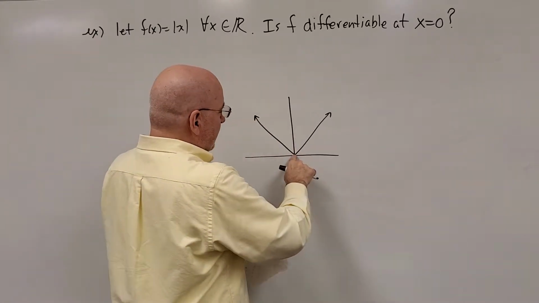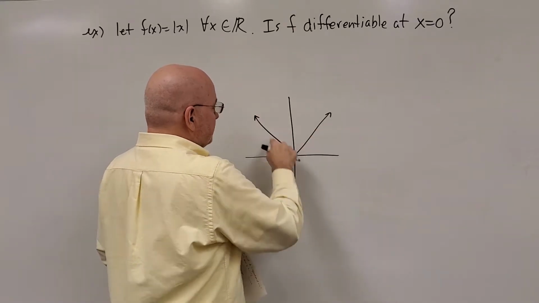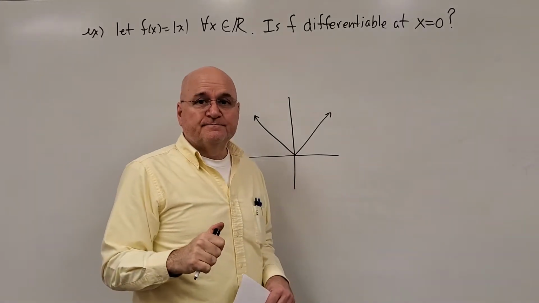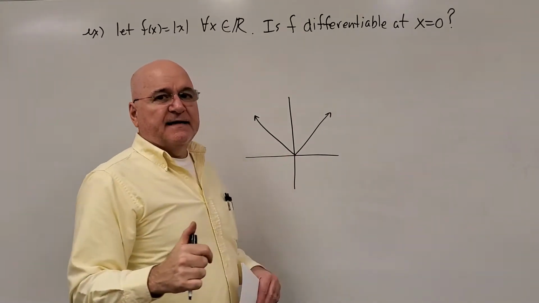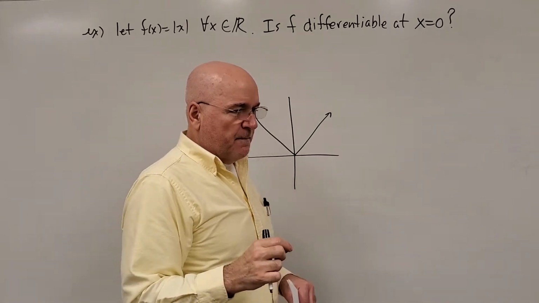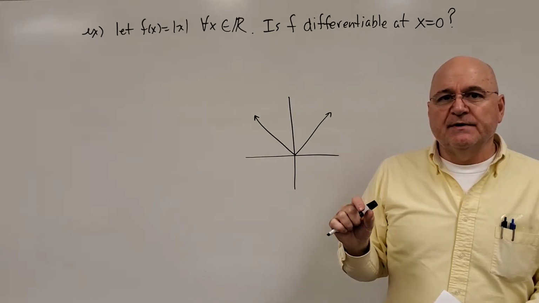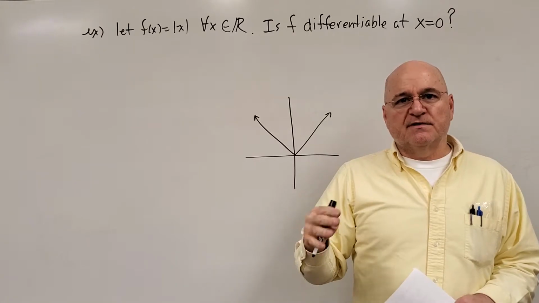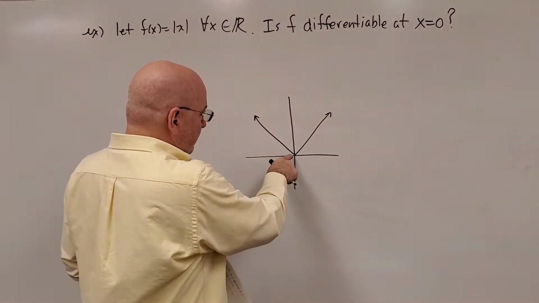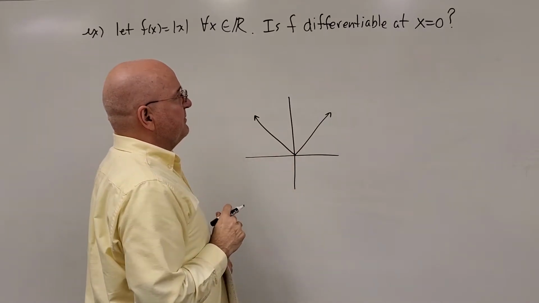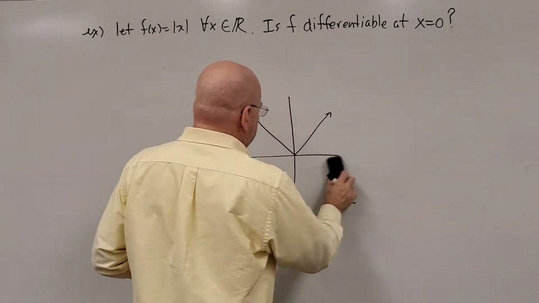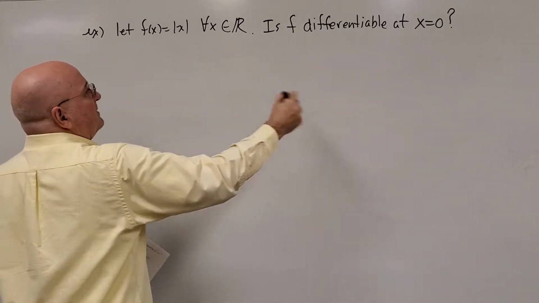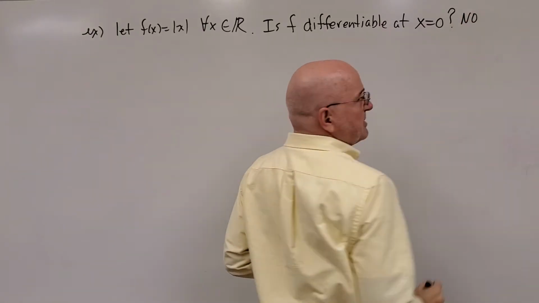If you ignore 0, it's certainly a continuous function, and it would be differentiable. But at 0, we're going to find out that it's not. You may remember an informal word that is sometimes used to be synonymous with differentiability: smooth. Smooth means no sharp corners. Well, we've got a sharp corner on the graph where x equals 0, and we'll show that it's not differentiable at that point. So I'll go ahead and write the answer, and now let's justify it.